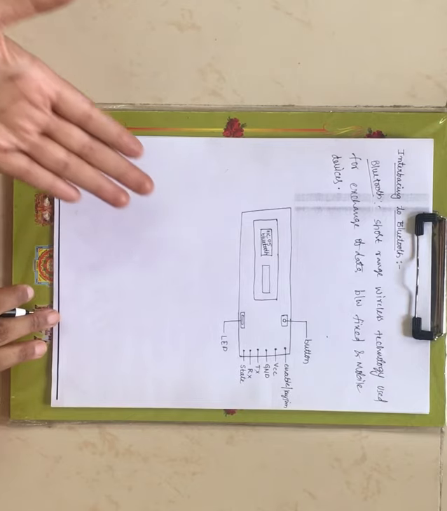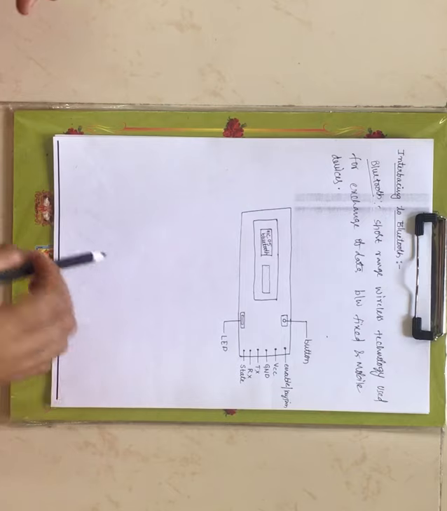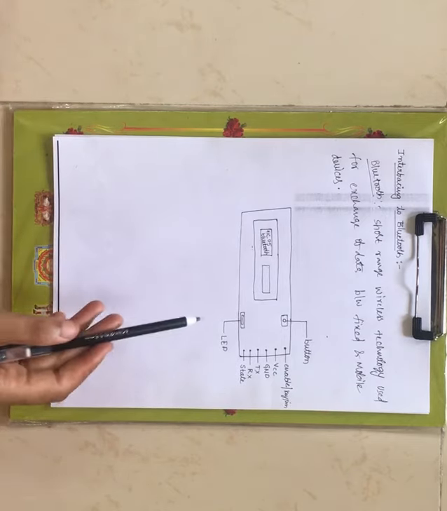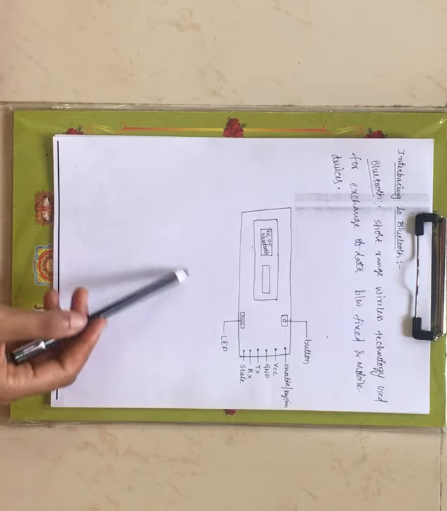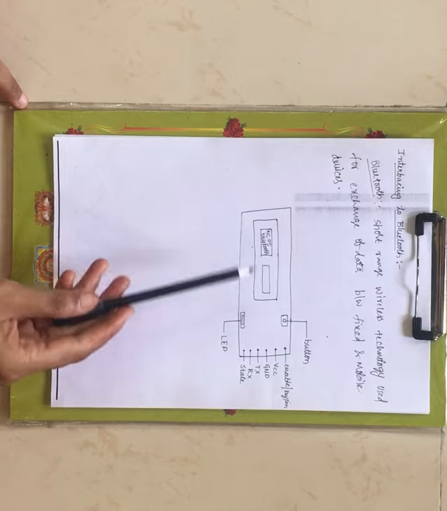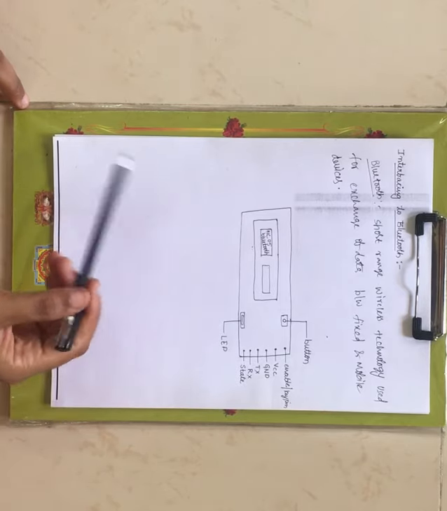Now let us see the pin description of Bluetooth. The basic version of Bluetooth available is the HC05 Bluetooth. Here it has only 8 pins. You can search in Google also for HC05 Bluetooth. Here you can see only 8 pins in this particular Bluetooth.